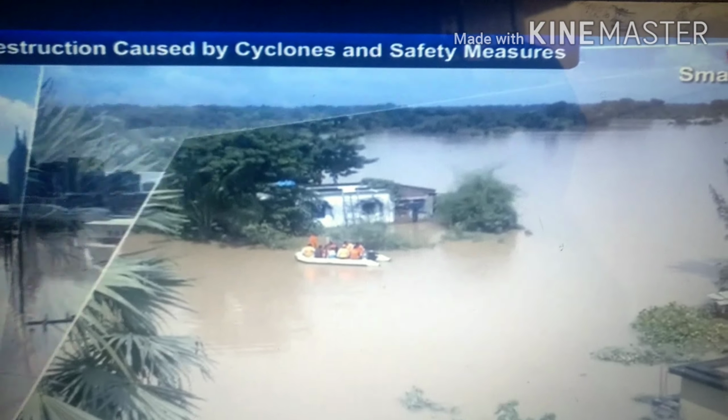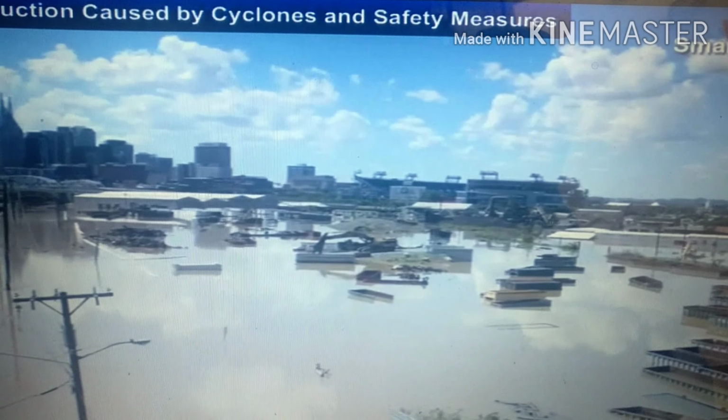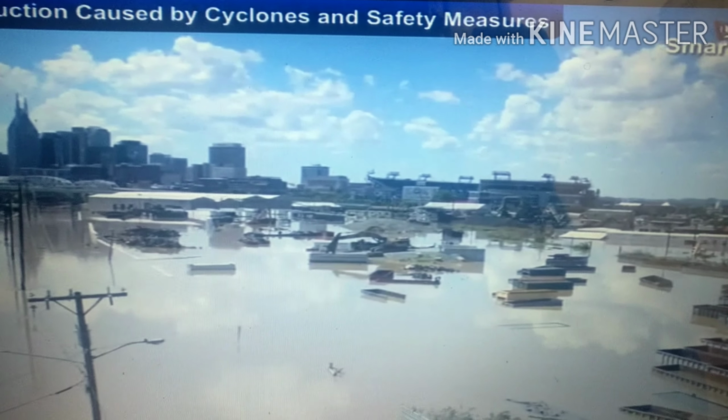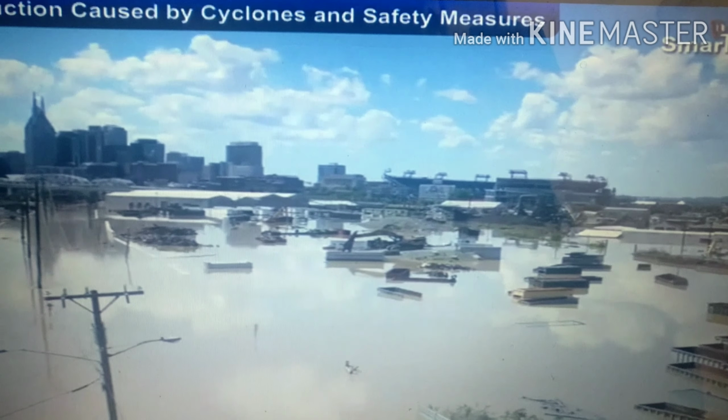Everything is filled with water, and it may cause health problems which may lead to waterborne diseases. Cyclones cause severe breakdown in communication and transport systems also.